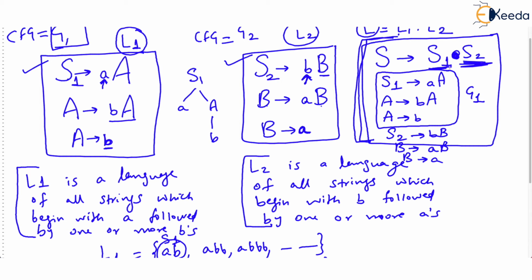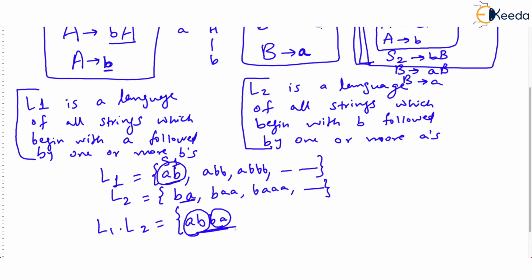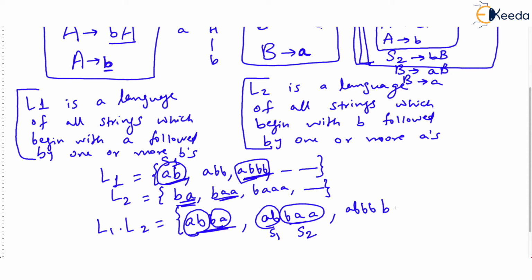So it will give all the strings produced by S1 concatenated with the strings produced by S2. So more strings over here: abba, then ab concatenated with baa. Again observe, ab can be generated from the start symbol of the first grammar and baa can be generated from the second grammar. Anyway, you can have such a string also: abbb concatenated with ba. You can see that abbb will be generated by S1 but ba will be generated by S2.